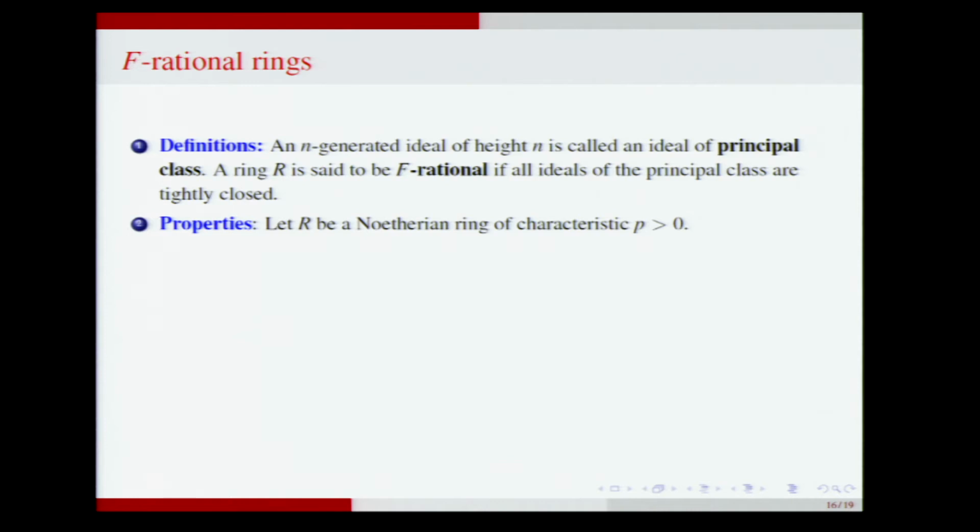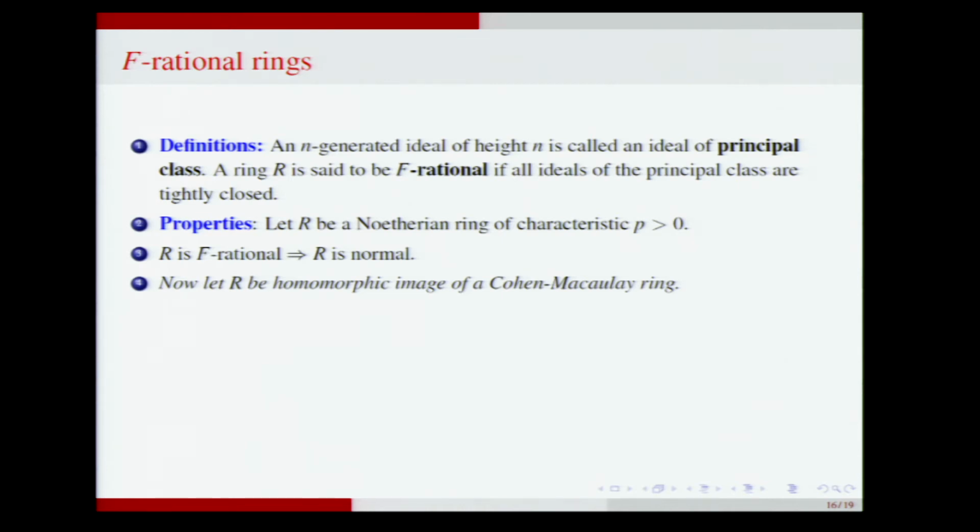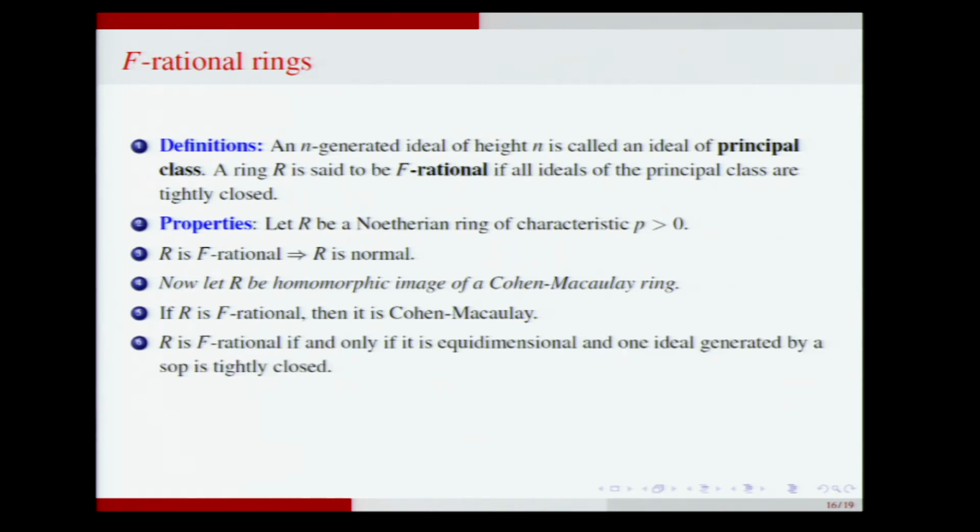So the ring is of positive characteristic. If R is F-rational, one can prove it is normal. And if it is a homomorphic image of a Cohen-Macaulay ring, then F-rationality implies it is Cohen-Macaulay. And R is F-rational if and only if R is equidimensional and one ideal generated by a system of parameters is tightly closed.